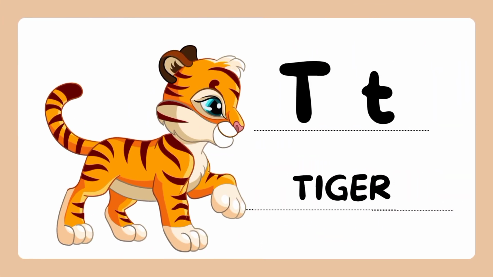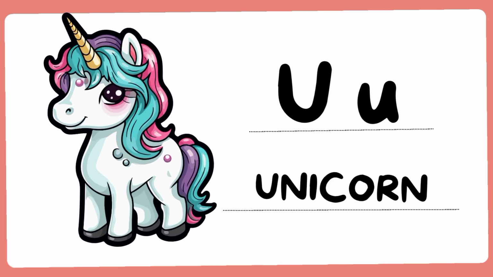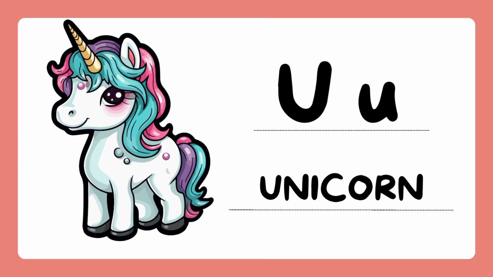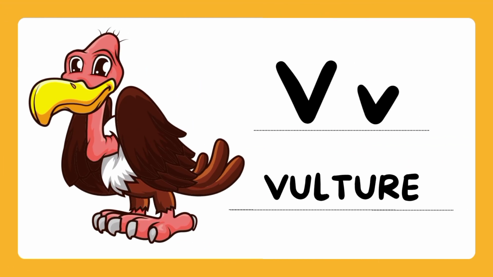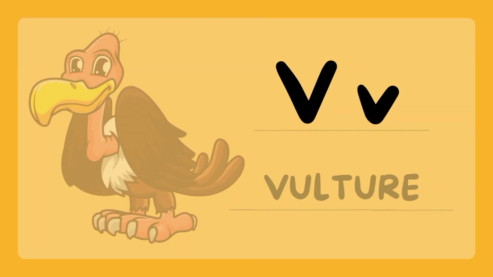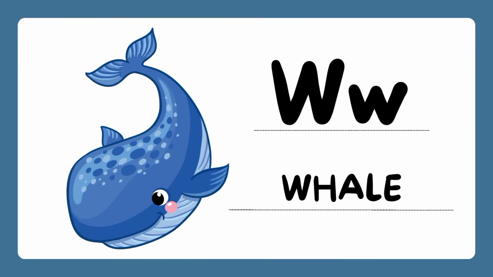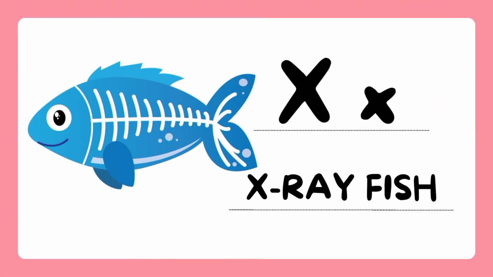T. T is for tiger. U. U is for unicorn. V. V is for vulture. W. W is for whale. X. X is for X-ray fish.